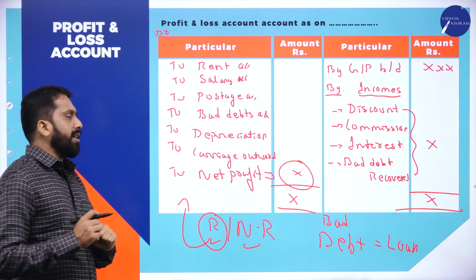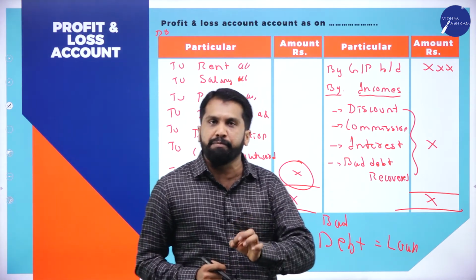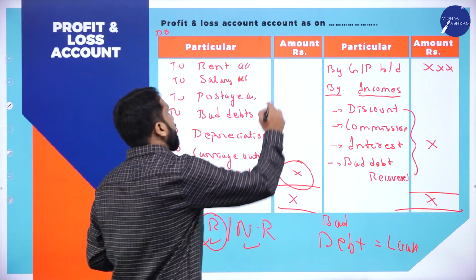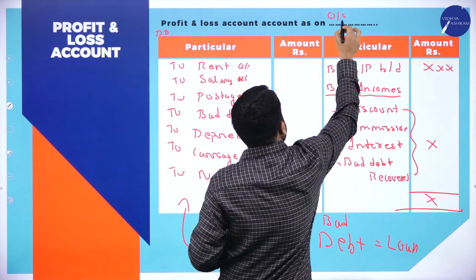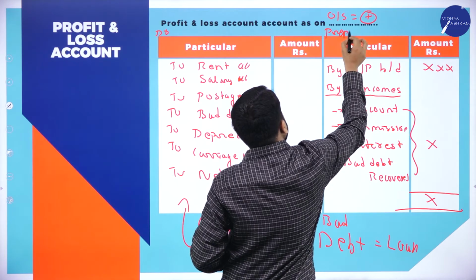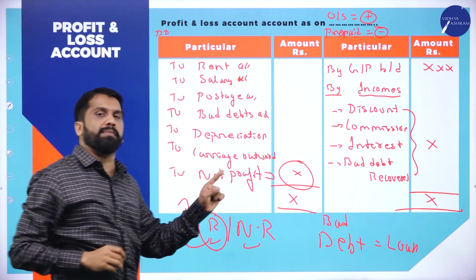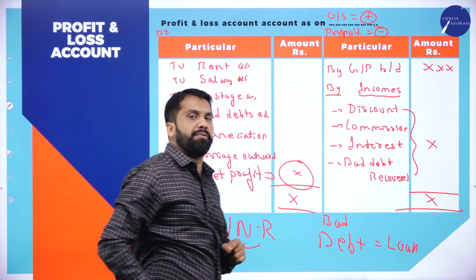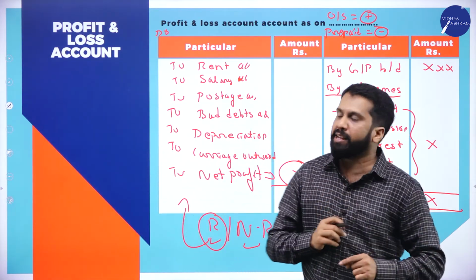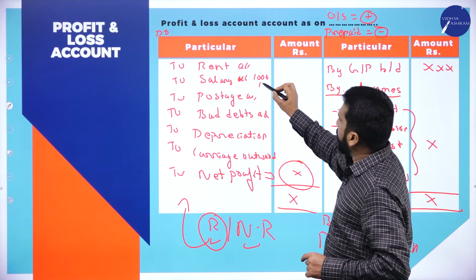Clear? Yes. And the same concept applies in the adjustments. If you find anything outstanding, you should add. Anything which is prepaid or advance, you should subtract. Always remember this. In the adjustment, they will give you outstanding salary. For example, salary they have given 1,000, outstanding 100.